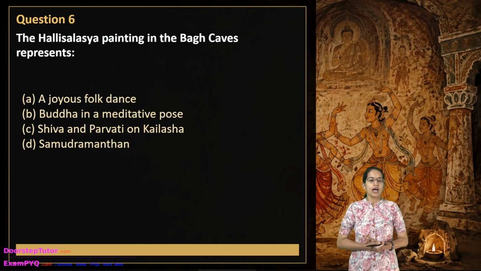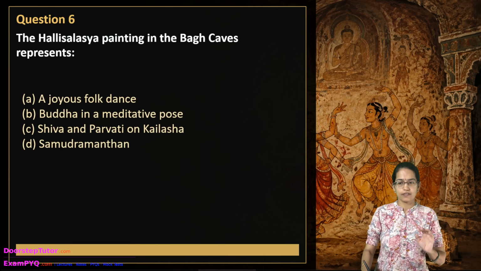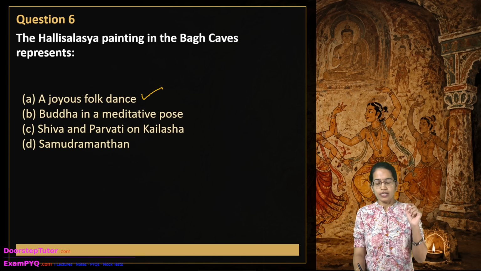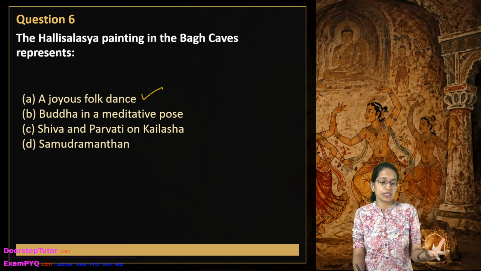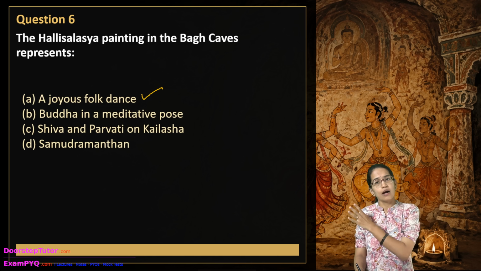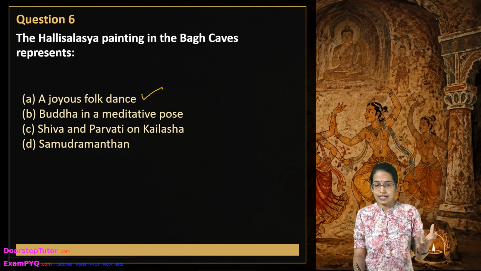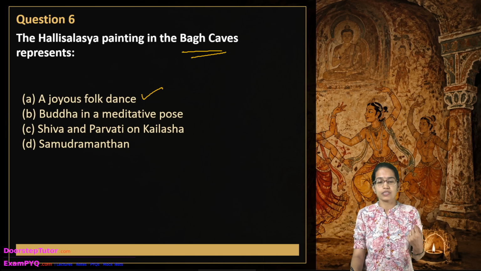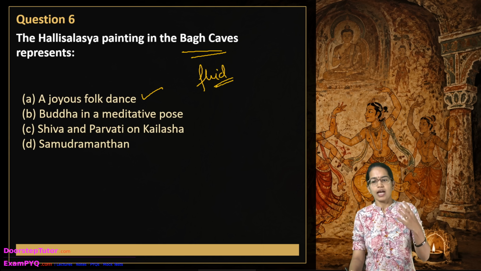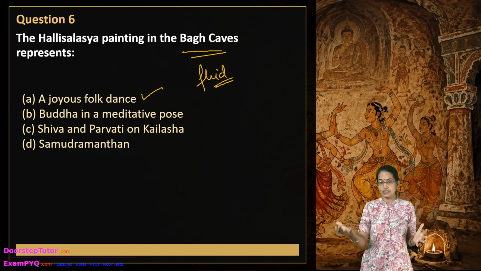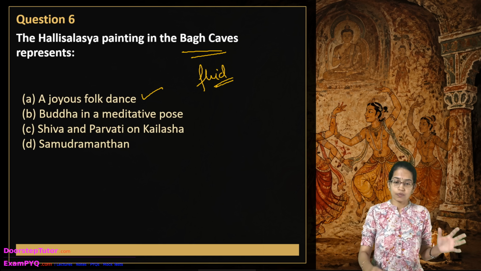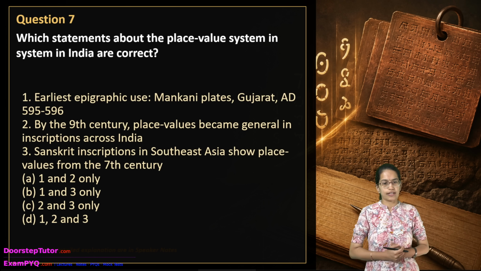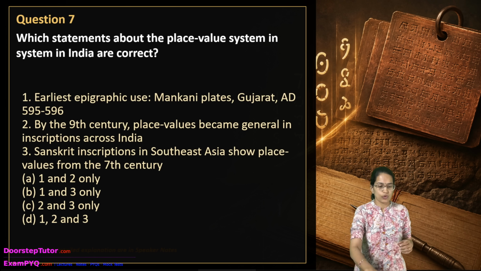The next question: the Hallisaka painting in the Bagh caves represents a joyous dance form. This is associated with a lively expression of rhythmic, expressive form rather than purely meditative and mythological forms. These paintings of the Bagh caves are important because they explain a fluid form of human figures and graceful movements, as you can see in the image here, and this explains the depictions during that time. We have marked the answer, right?